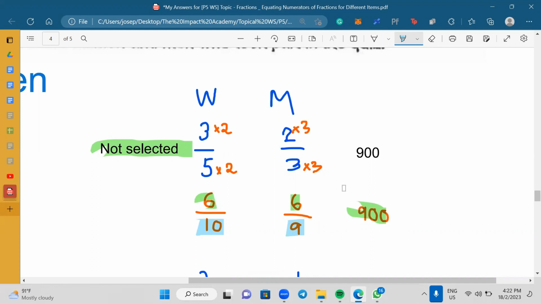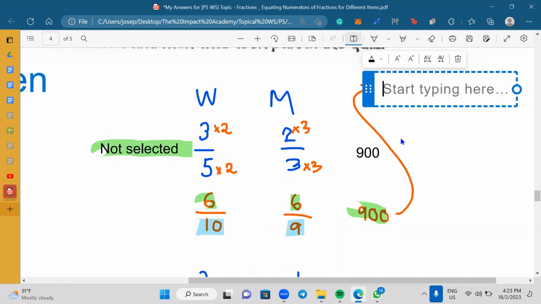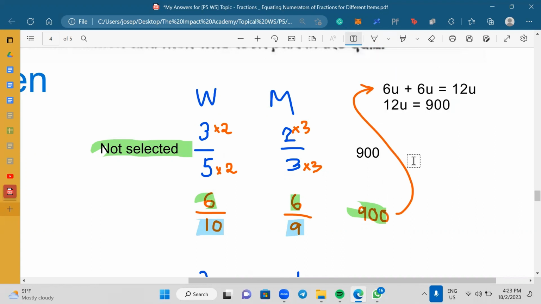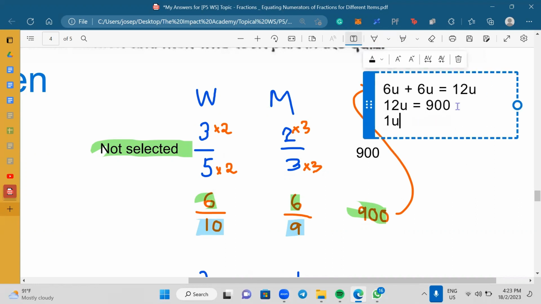A lot of you want to do 10 plus 9 equals 900. No, in this question, that's not how it works. What you want to do is say 6 units plus 6 units equals 12 units. 12 units equals 900. Find one unit: 900 divided by 12, and that gives me 75.